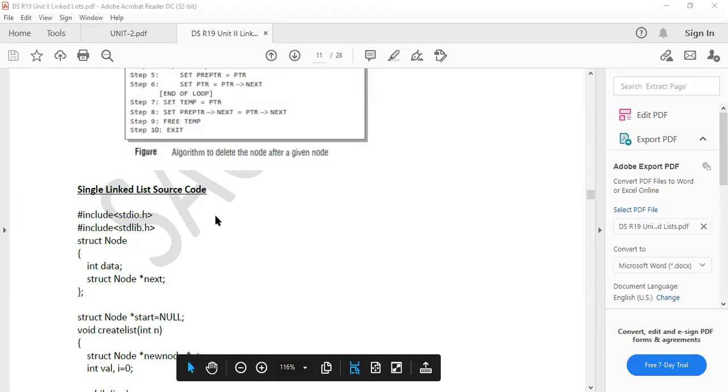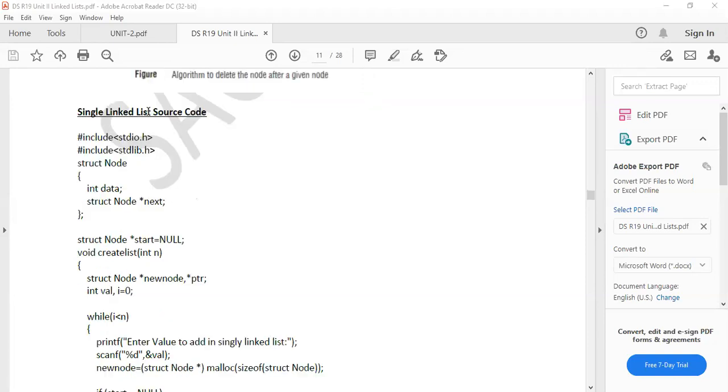Right? Is it visible to all of you? Singly linked list source code. Am I audible and is it clear to all of you? Is it visible? Yes. Okay.